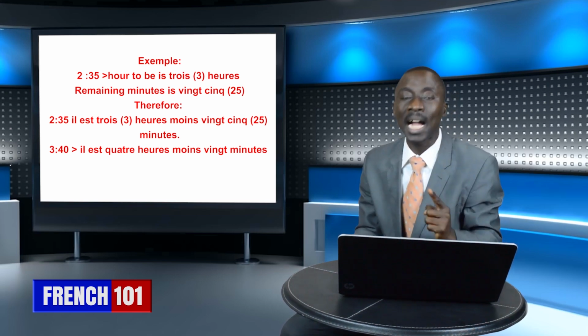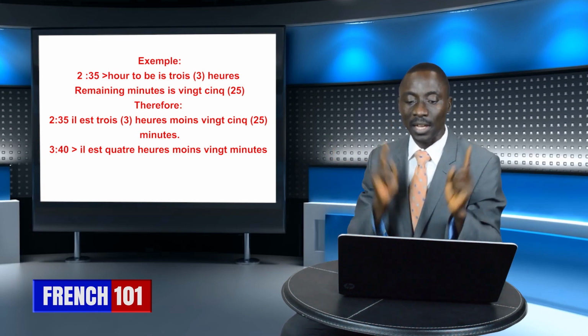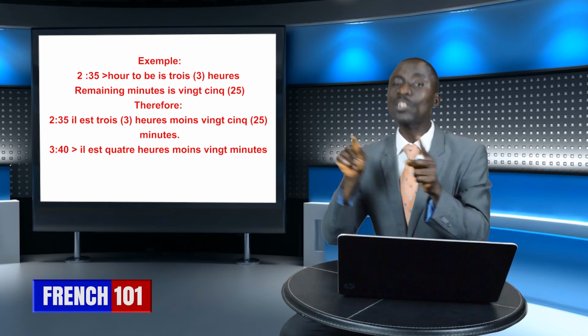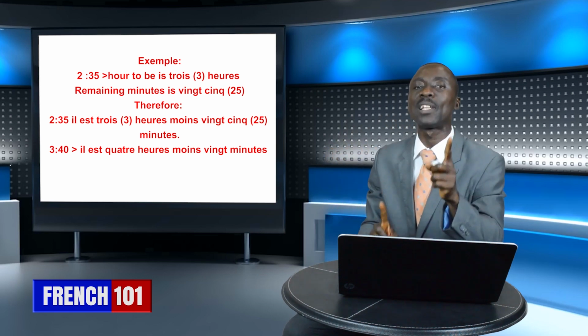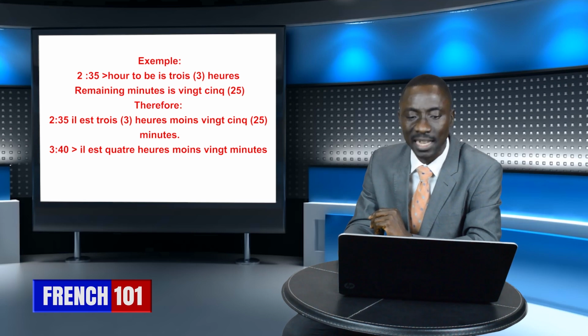So, we are getting to 3 o'clock. The hour to be is 3 o'clock. And so, you say, il est, it is 3 o'clock, but minus, how many minutes? 25 minutes, that's the meaning. Okay, that's from the first example there.